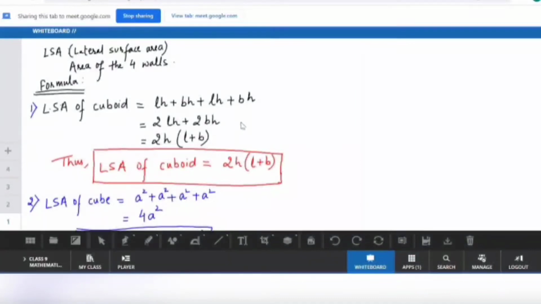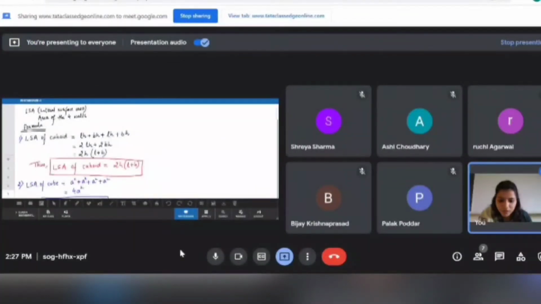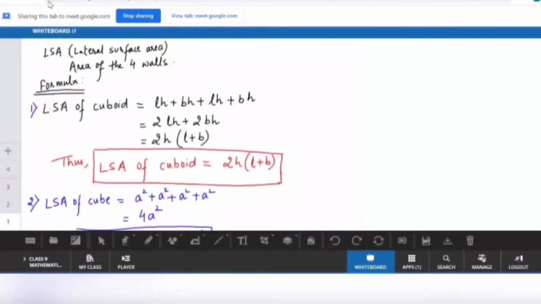Yes, see, lateral surface area means what? It is the surface area. Just a minute beta, you just wait for a minute.